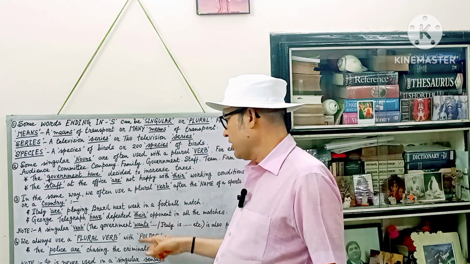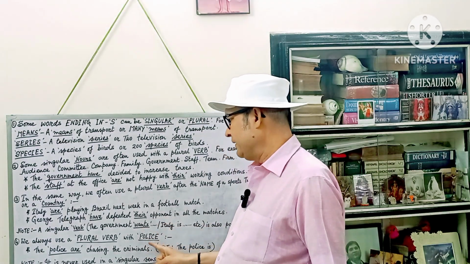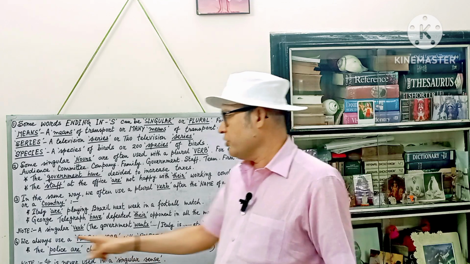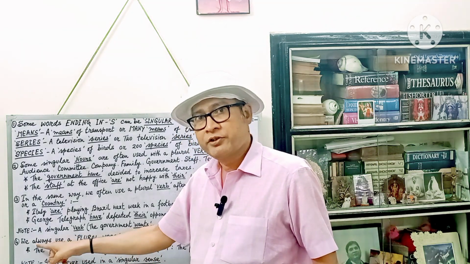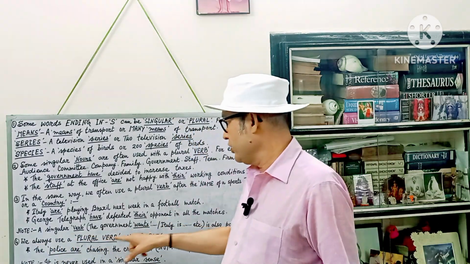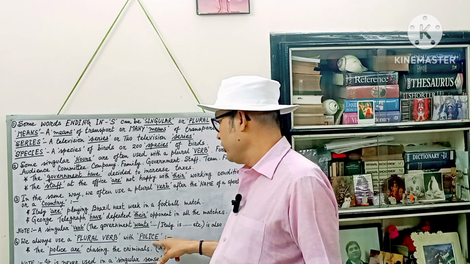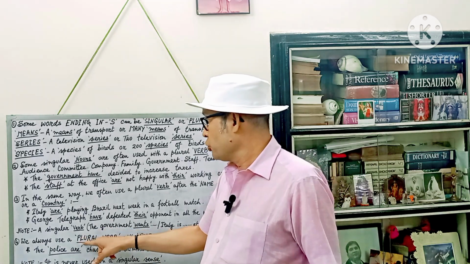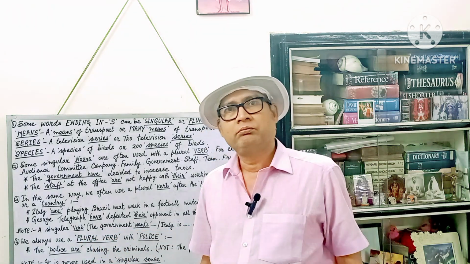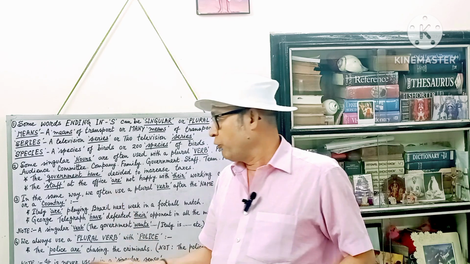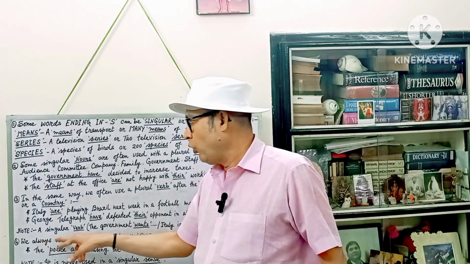Because police is a collective noun, and this collective noun is always used with a plural verb. You see, always, not often. Always this word police is used with a plural verb, and there is an exception. And for that reason only, it is written here always.